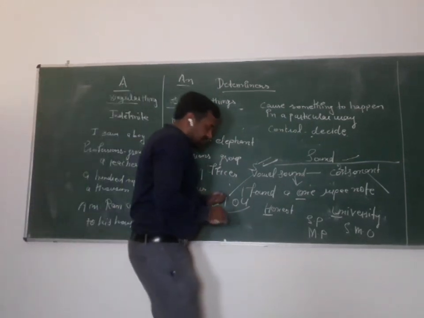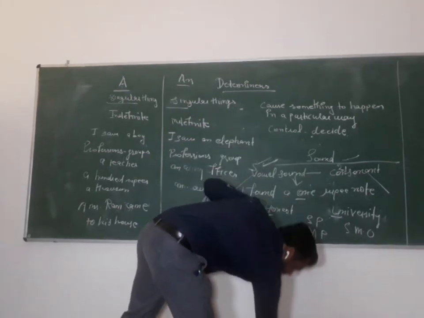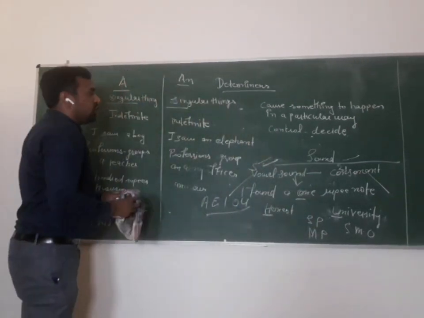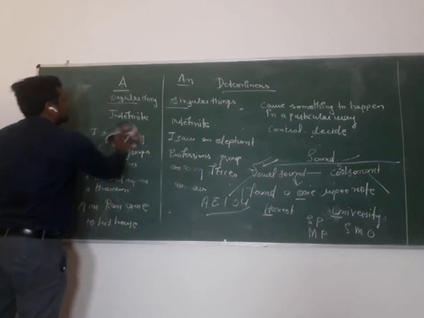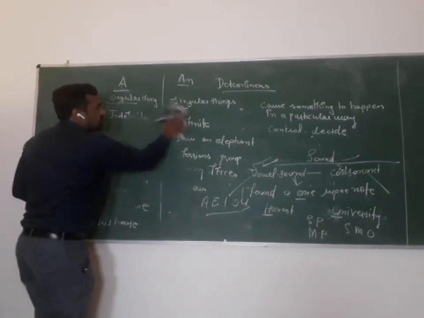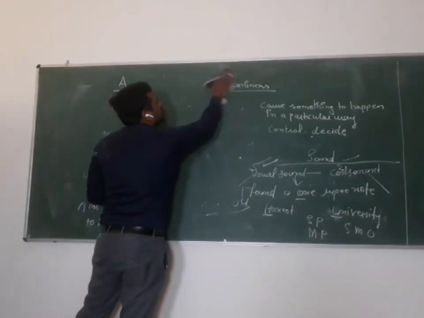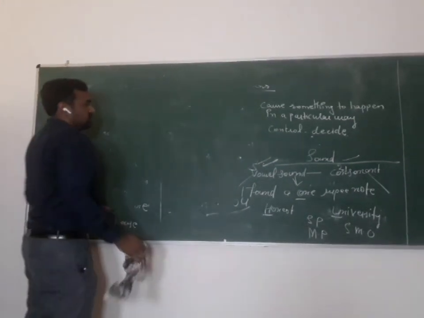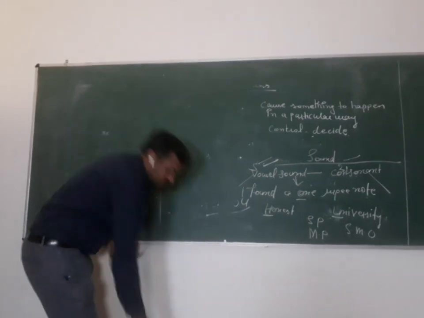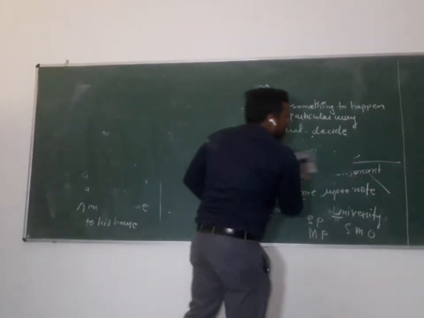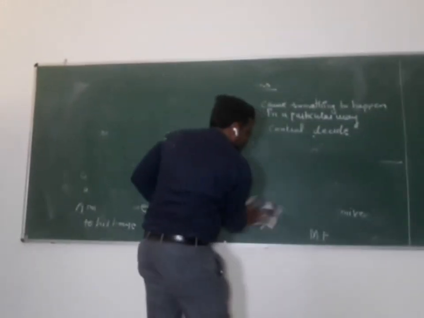And now we will discuss where we don't use "a" and "an". So now we are going to discuss that.